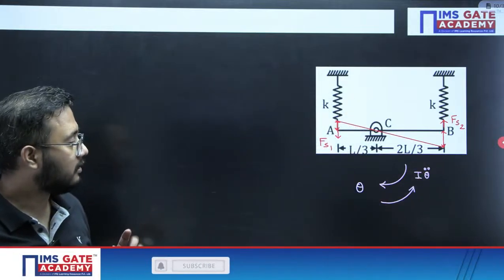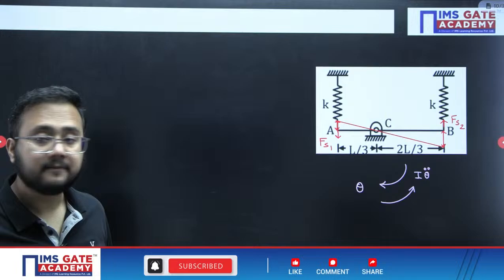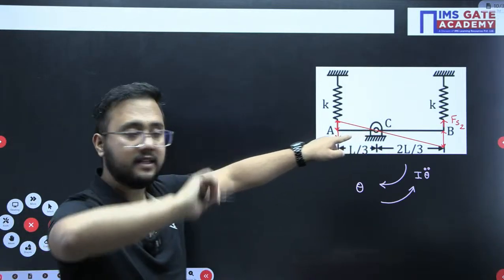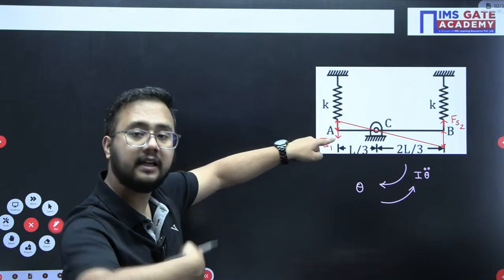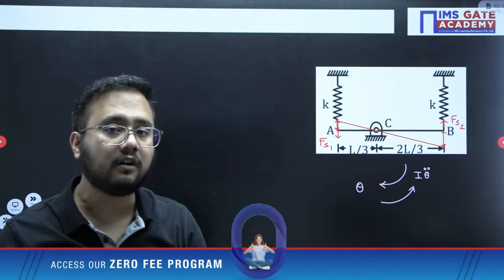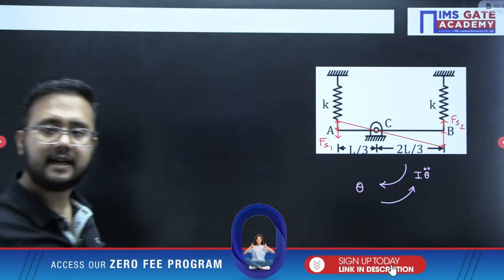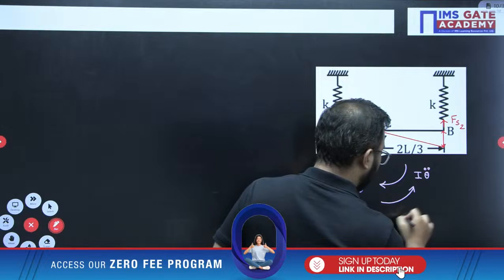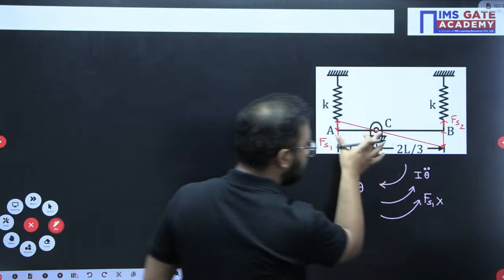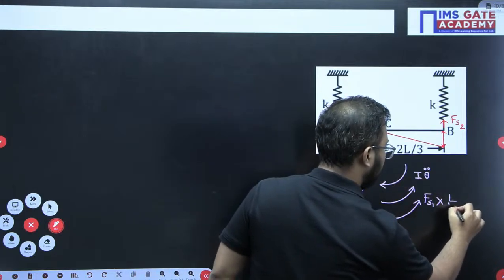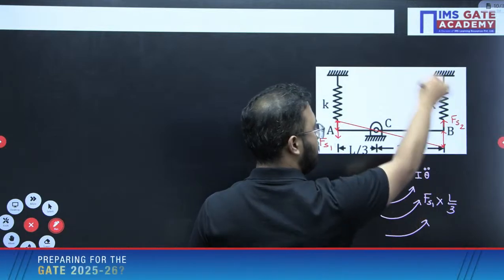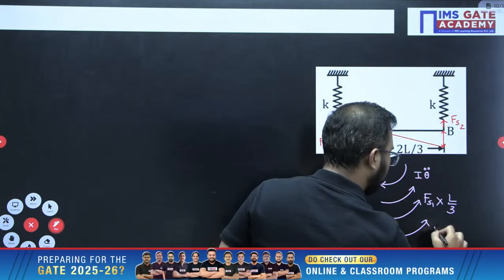Then spring force Fs2 will create an anti-clockwise moment, and Fs1 also will create an anti-clockwise moment about the point of rotation, that is C. So Fs1 multiplied by the distance L by 3, then the anti-clockwise moment by the Fs2 force, with distance 2L by 3.